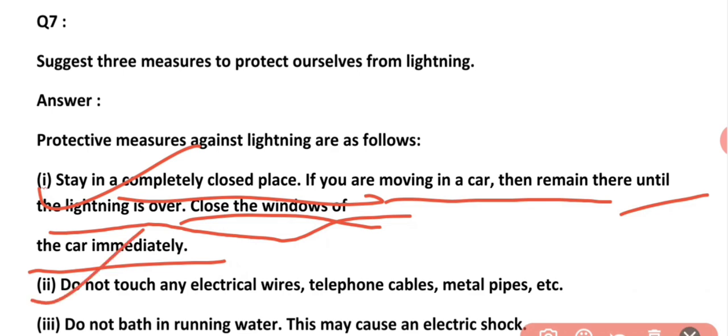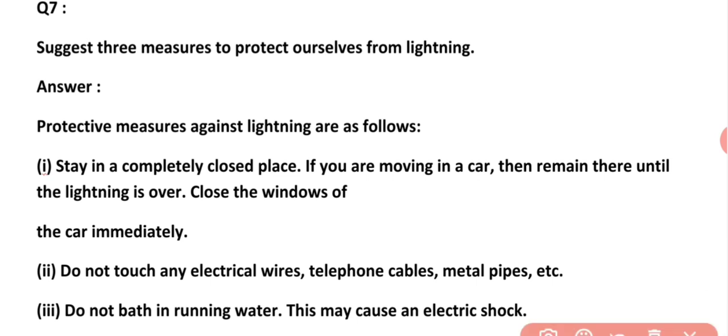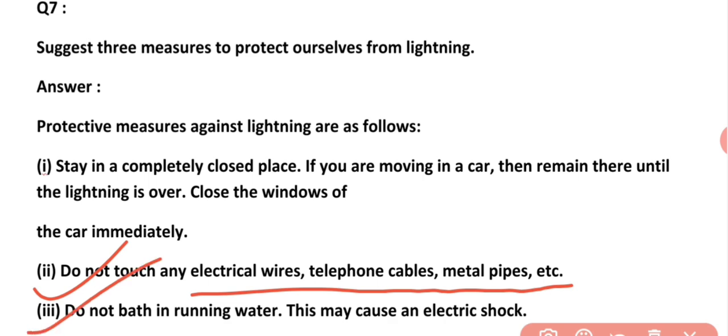Do not touch any electrical wire or telephone cable, metal pipes, etc. So this is the second safety measure. See the third: do not bathe in running water. This may cause an electric shock.